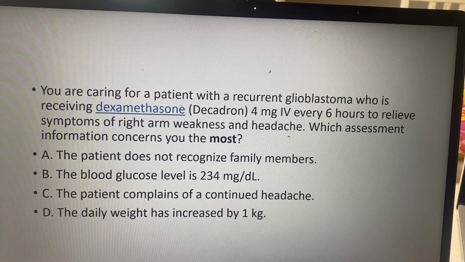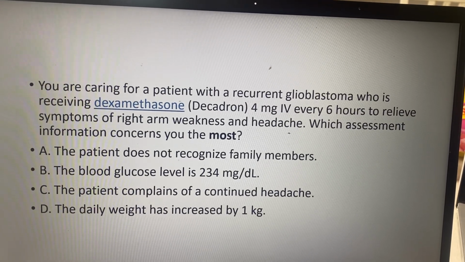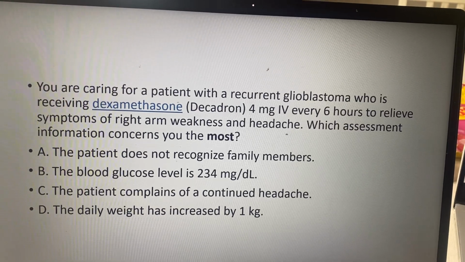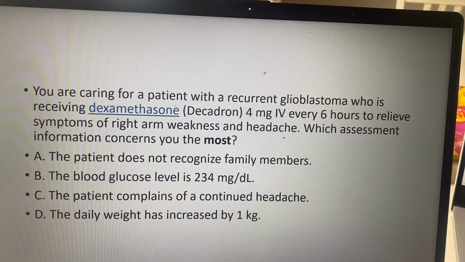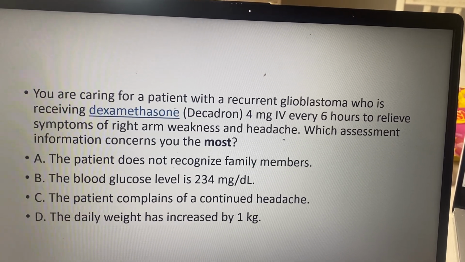So what do you want to know? You want to know definitely their diagnosis. Do we have an age? No. Medications they're receiving? Yes, we have that. And symptoms. We do have that too as well. Right arm weakness and headache. And then also we're looking at which assessment concerns you the most.